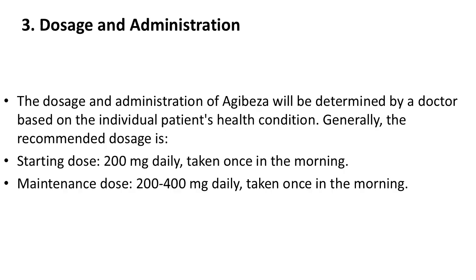3. Dosage and administration. The dosage and administration of Agibeza will be determined by a doctor based on the individual patient's health condition. Generally, the recommended dosage is: starting dose 200 mg daily, taken once in the morning. Maintenance dose 200 to 400 mg daily, taken once in the morning.